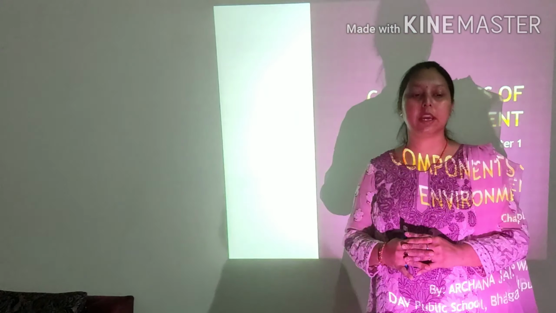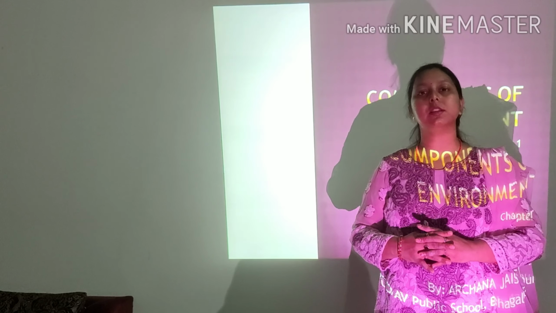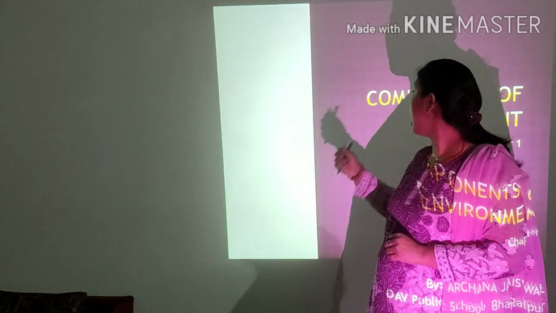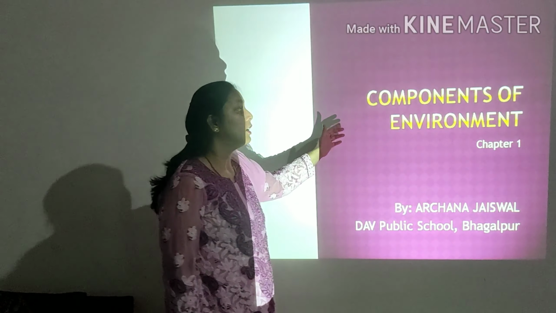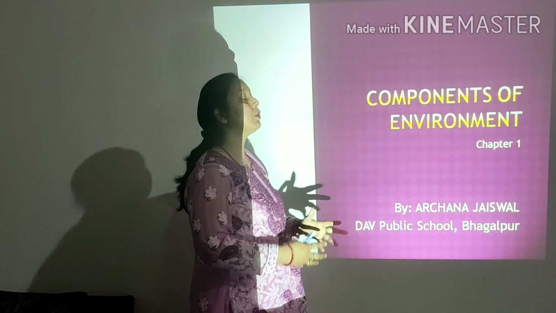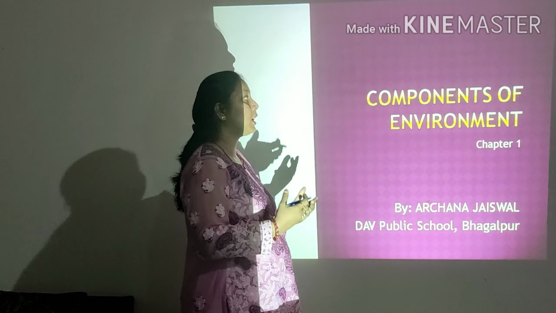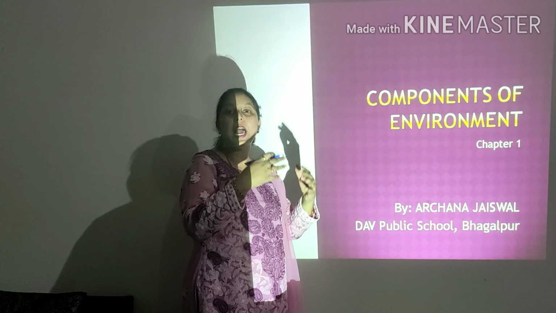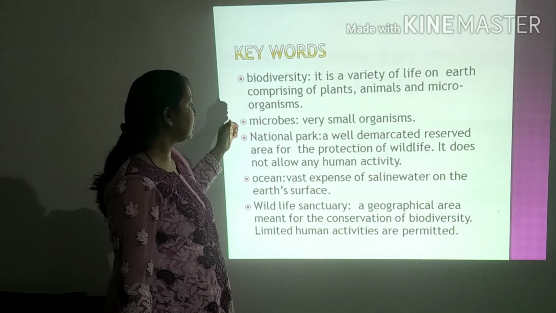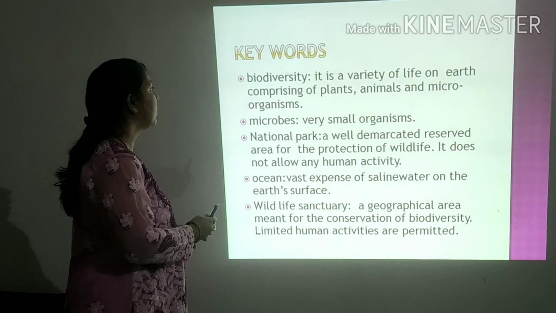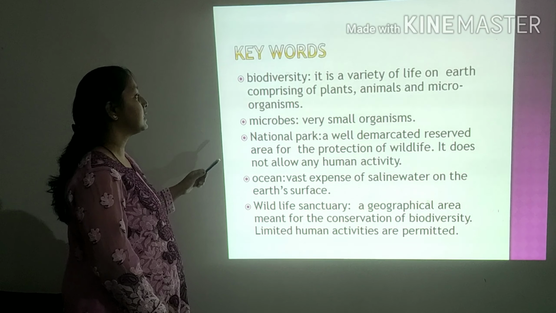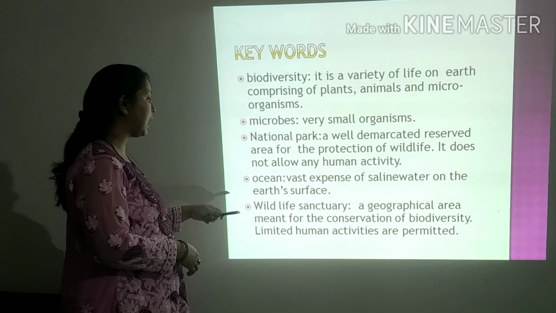Class. Today we are going to study Geography, Chapter 1, Class 7, Components of Environment. In this chapter we are going to learn about the environment and the important components which make up the environment. There are a few keywords in your book like biodiversity, microbes, national park,